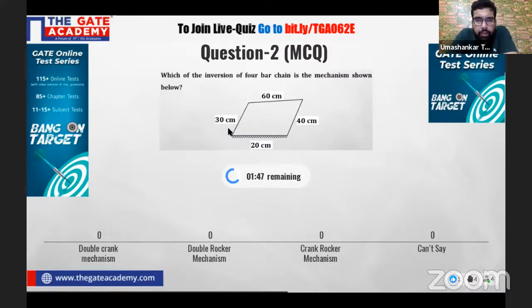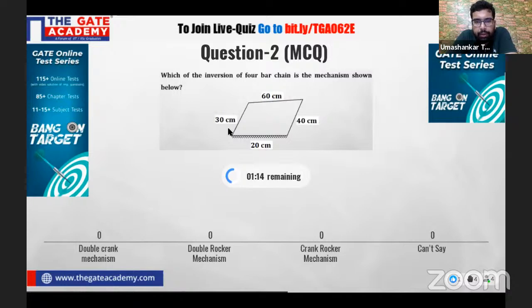Again, from this first chapter, you will see the numericals from the degree of freedom topic as well as the Grashof law. Mostly in the GATE examination, they ask numericals from this topic. Usual notation is there. We have 4 links. It is a 4-bar chain mechanism. If you remember, this is a simple mechanism in which all pairs are turning pairs. Just giving you a brush up, this has a degree of freedom of 1.